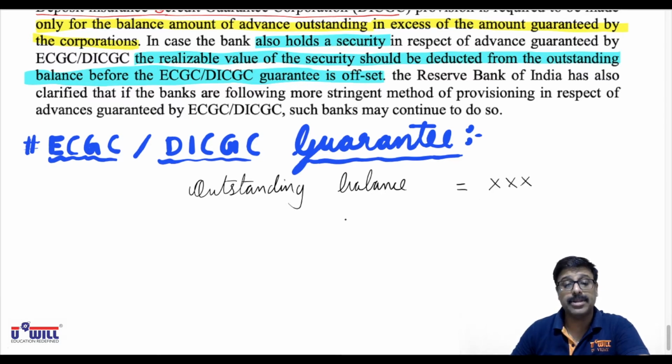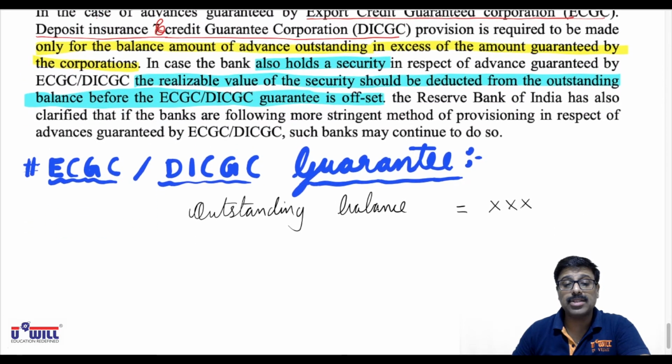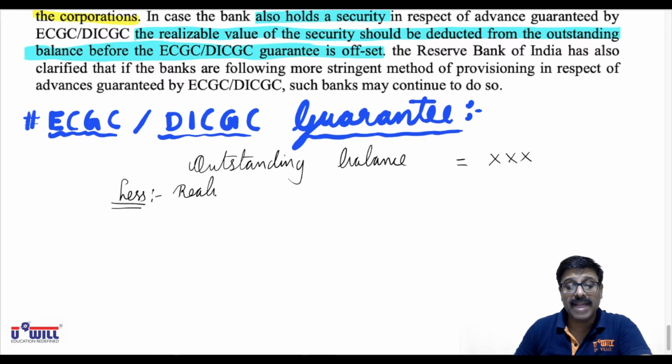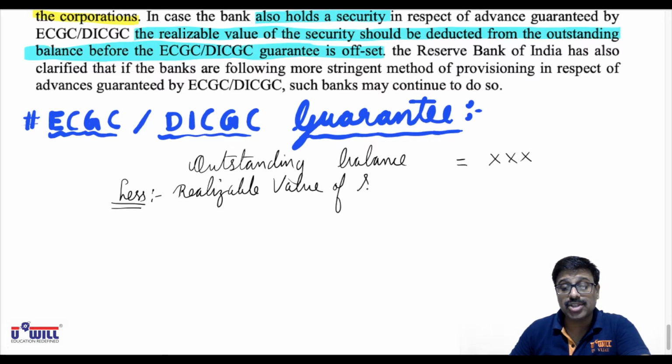From that first we will subtract the realizable value of security. If any security is given to the bank by the person to whom you have given the loan, then whatever is the realizable value of that security, first you will subtract that.